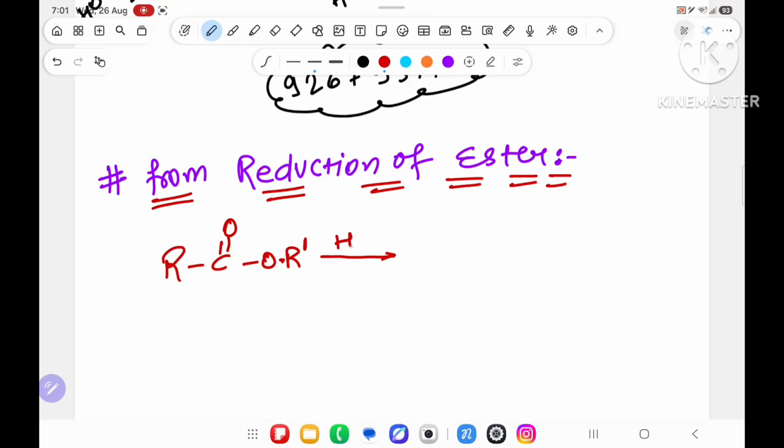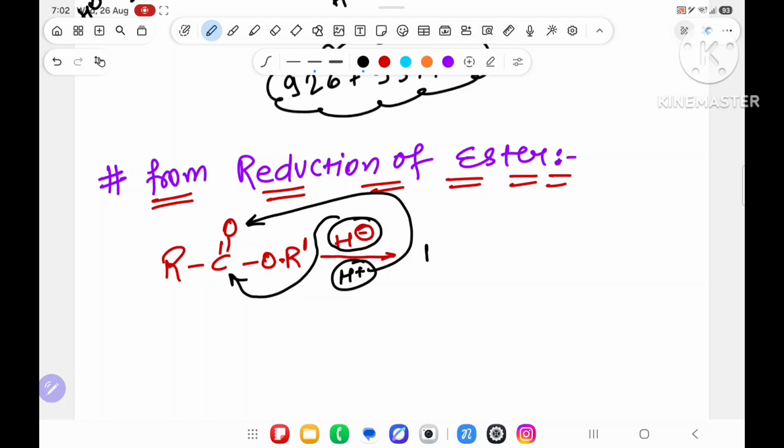Over here, H minus will come. You know where the H minus is going? Suppose I will take both H minus and H plus. H minus coming from a reducing agent like LiAlH4, NaBH4 or B2H6 or H2 catalyst or double H. Okay. Now you know that H minus will come to carbon and H plus will come to oxygen. It will become RCH2OH plus R dash OH.